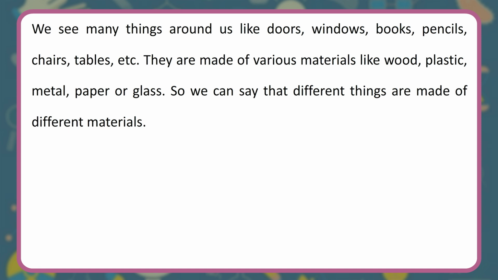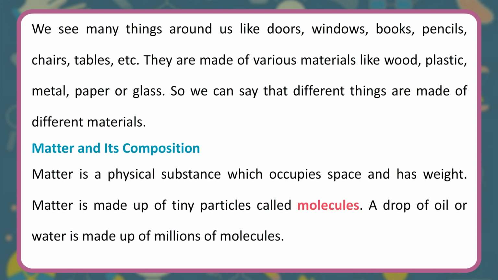They are made of various materials like wood, plastic, metal, paper or glass. So we can say that different things are made of different materials. Matter and its composition. Matter is a physical substance which occupies space and has weight. Matter is made up of tiny particles called molecules. A drop of oil or water is made up of millions of molecules.